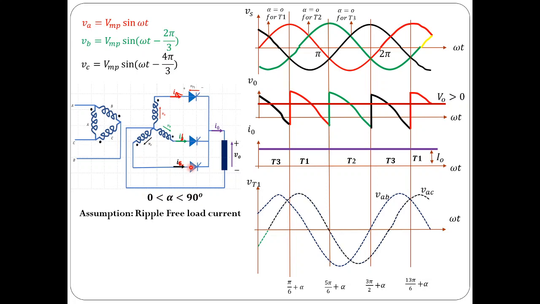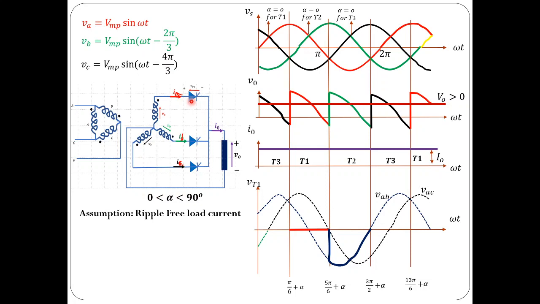Now let us try to find that. We know that as long as thyristor 1 is conducting, that is during this period, the voltage across it is assumed to be 0 ideally. That is what is shown here with this red line. And for the next 120 degrees, or the next 2π/3 radians, that is from 5π/6 plus alpha to 3π/2 plus alpha, T2 is conducting, and during this period you can see that the voltage across thyristor 1 would be VAB.